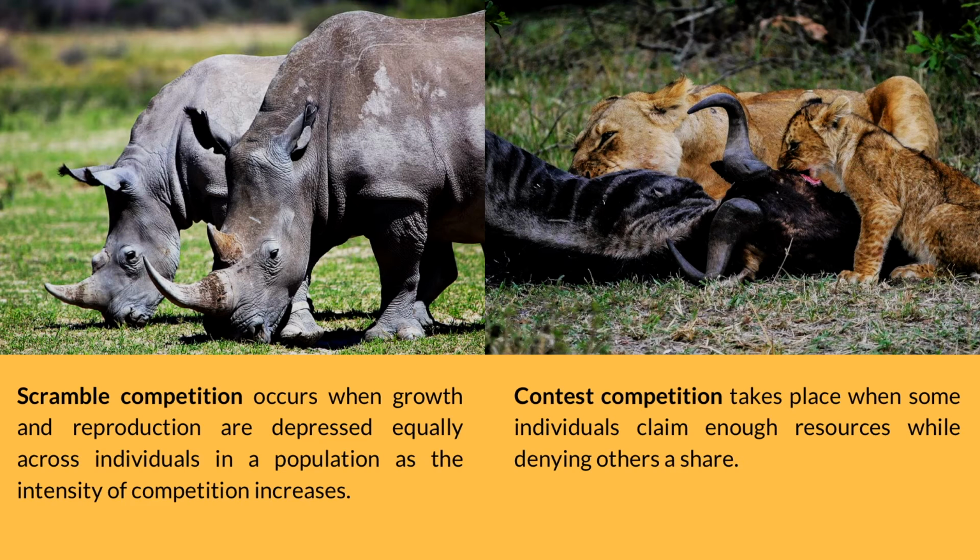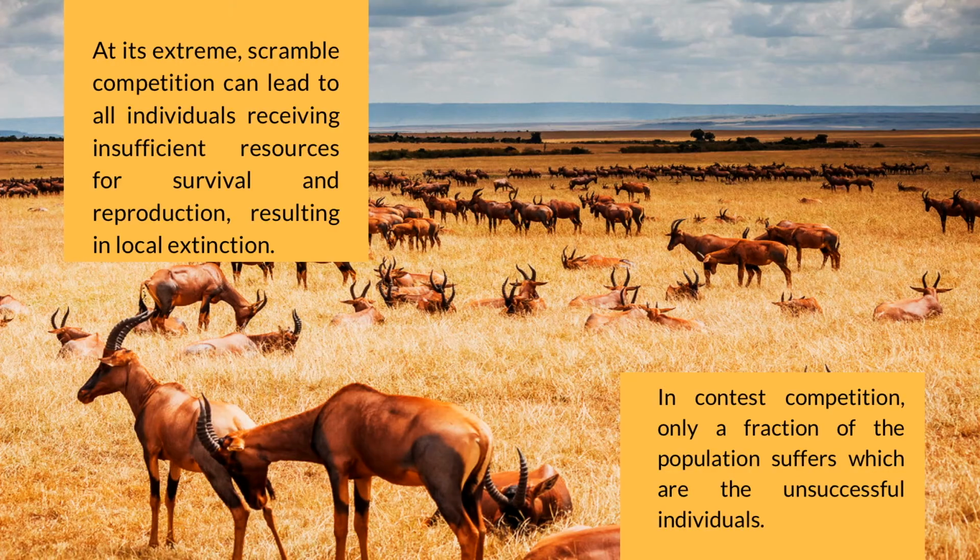Scramble competition occurs when growth and reproduction are depressed equally across individuals in a population as the intensity of competition increases. Contest competition takes place when some individuals claim enough resources while denying others a share. The outcomes of scramble and contest competition vary. At its extreme, scramble competition can lead to all individuals receiving insufficient resources for survival and reproduction, resulting in local extinction. In contest competition, only a fraction of the population suffers, which are the unsuccessful individuals.